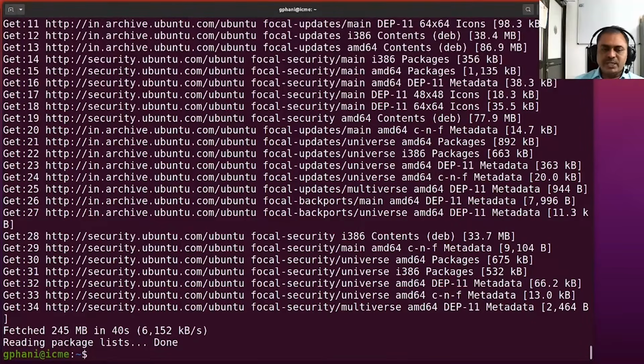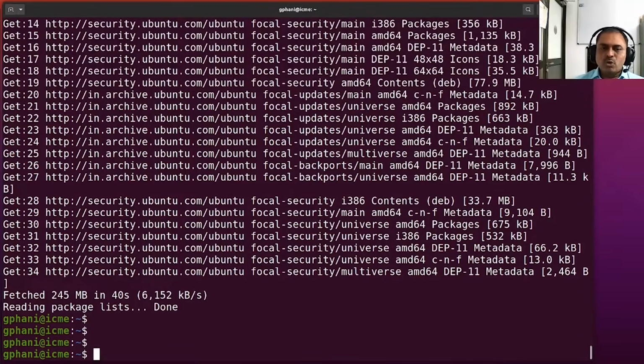So once you are done, it would also tell you how much data has been fetched and at what speed, etc. And now the control is back to the prompt. So what you could do now is to apply all the upgrades that are available for the packages that have been installed till now. So let us do that.